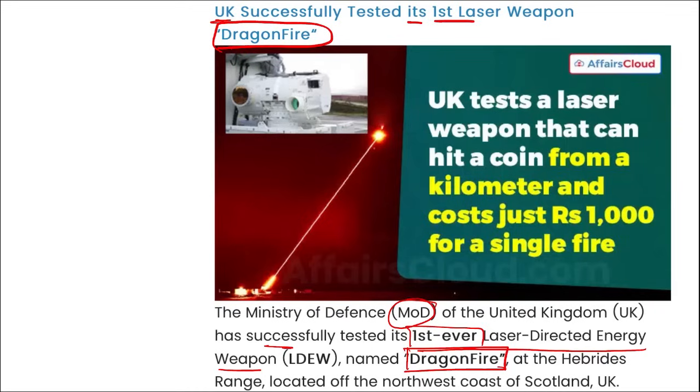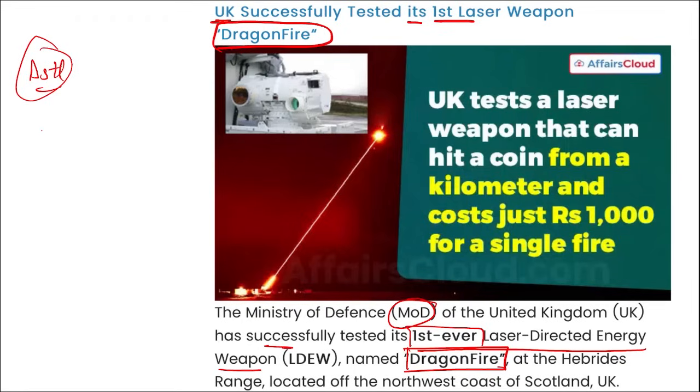And this is used to take down enemy drones, enemy aircraft, that are in the region you don't want them to be. If we talk about Dragonfire, Dragonfire is led by DSTL, that is Defence Science and Technology Laboratory, on behalf of the UK's Ministry of Defence. And Dragonfire significantly reduces the reliance on expensive ammunition.